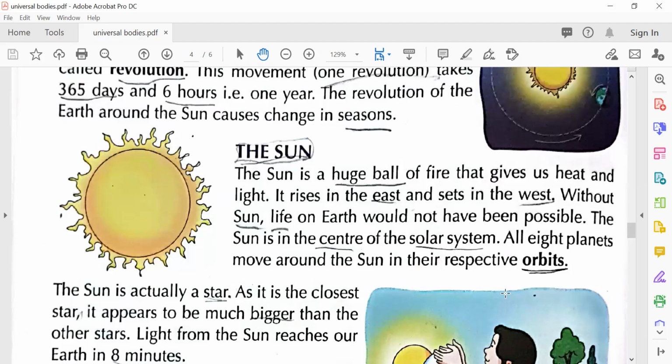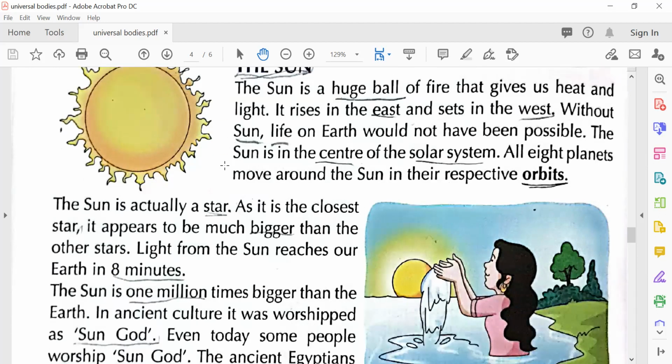The sun is a huge ball of fire that gives us heat and light. It rises in the east and sets in the west. Without sun, life on earth would not have been possible. The sun is in the center of the solar system, and all 8 planets move around the sun in their respective orbits. They are not going here and there. They are not saying, okay, today I will not stand in my own line, I will come in your orbit. If this happens, the whole system will get disturbed. So whatever the rule is, everyone should follow.